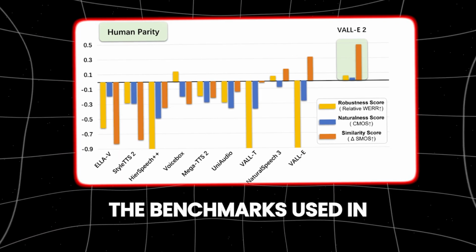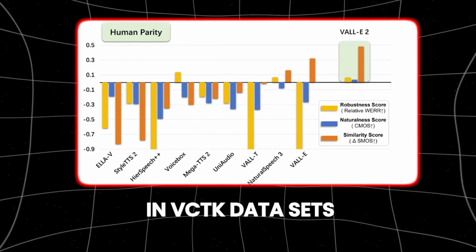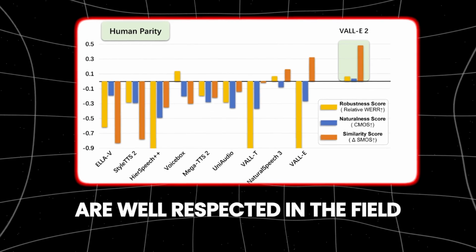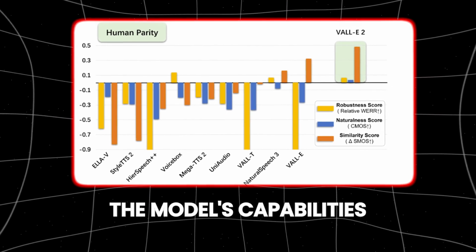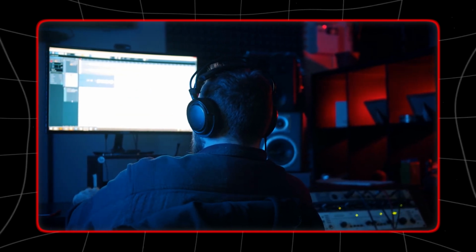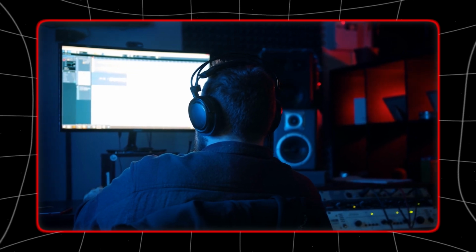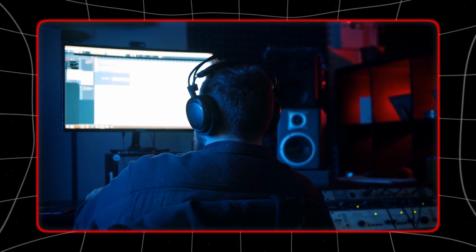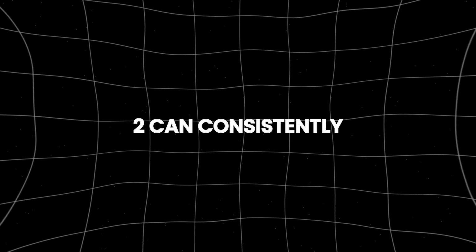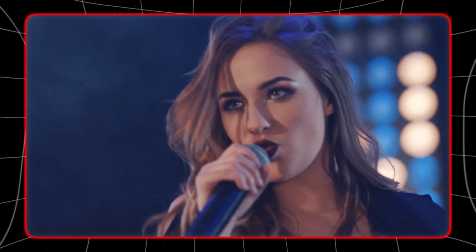The benchmarks used in Microsoft's experiments, namely the LibriSpeech and VCTK datasets, are well respected in the field and provide a rigorous test of the model's capabilities. By surpassing previous zero-shot TTS systems on these benchmarks, VALL-E 2 has set a new benchmark for what can be achieved with AI-generated speech. VALL-E 2 can consistently synthesize high-quality speech even for sentences that are traditionally challenging due to their complexity